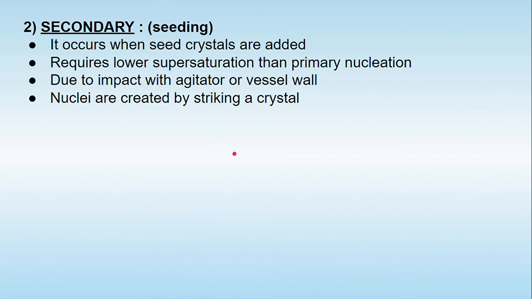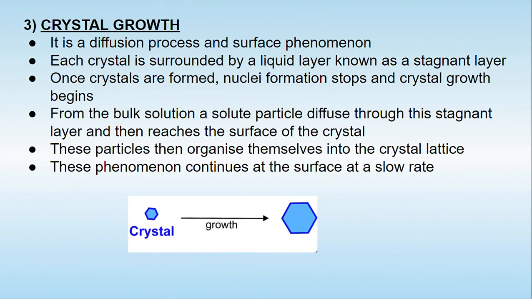So what we can say is that nucleation basically takes place as primary nucleation and secondary nucleation. The primary nucleation takes place with the same solid material or with impurities or particles coming from the container wall. But secondary nucleation takes place due to the impact or force generated by the agitation or the vessel wall and striking with the primary nuclei.